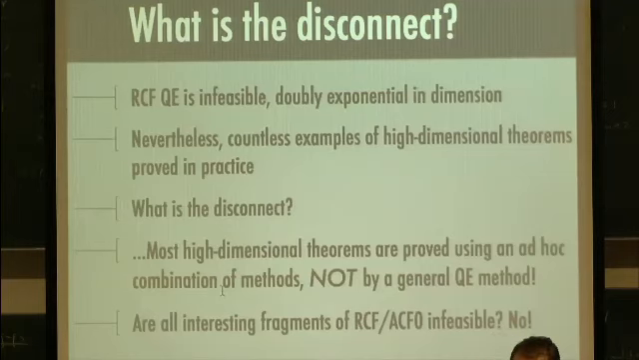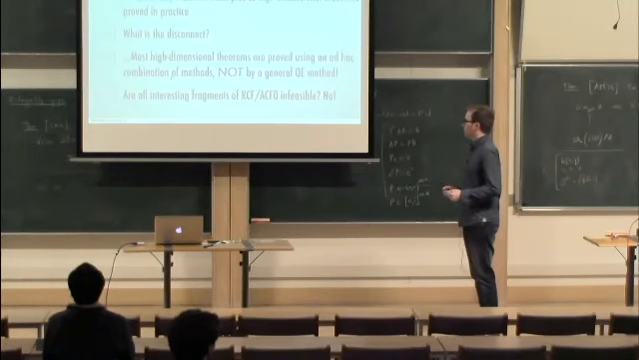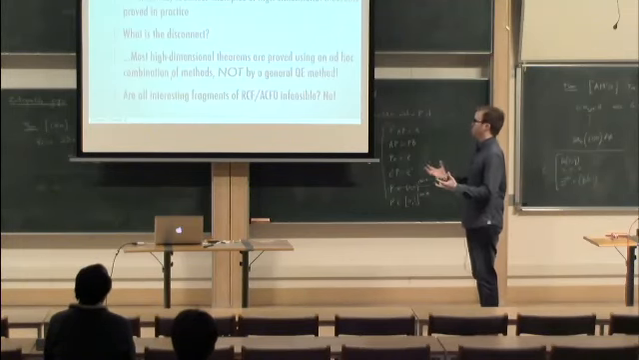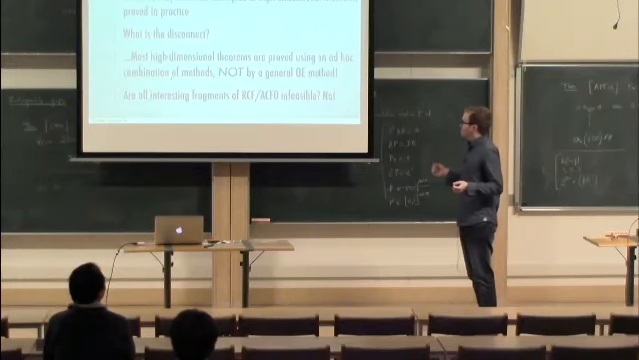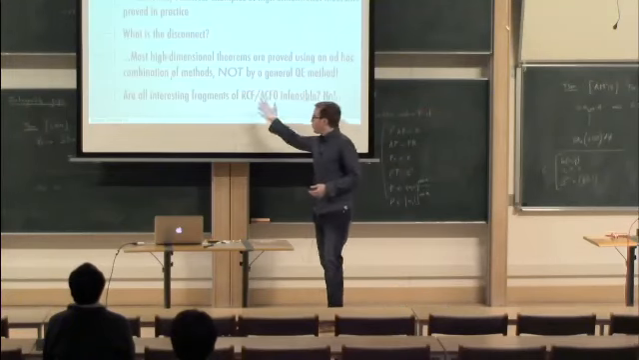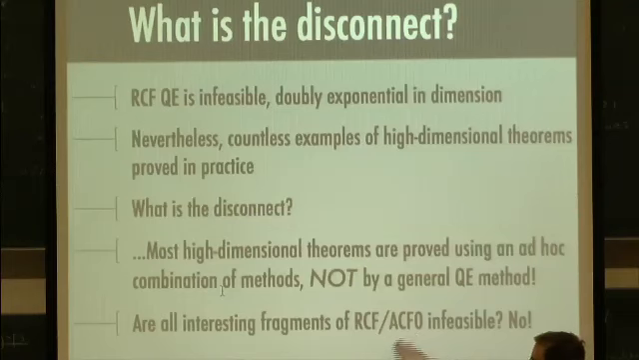by using a general decision method. They're proved by some ad hoc combination of methods, and these may be very tailored for the particular class of problems that your given conjecture fits into. The story is not so bleak as it might have seemed. Now we can ask, are all interesting fragments of the first order theory of real closed fields or the first order theory of algebraically closed fields of characteristic 0 infeasible? And the answer is no, thankfully.